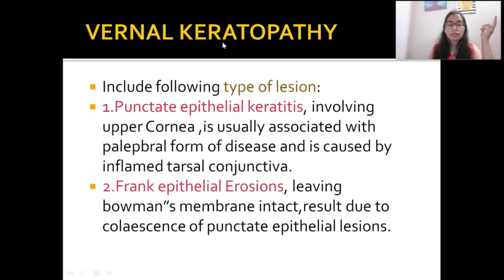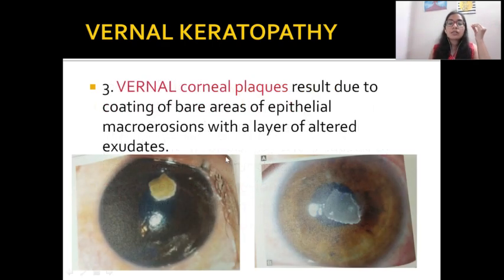Now we are dealing with the signs you can see in the cornea. There will be punctate epithelial keratitis, which means inflammation of the epithelial layer in a punctate form, and there will be frank epithelial erosion with intact Bowman's membrane. And also the vernal corneal plaque. You can appreciate it here. These vernal corneal plaques result from the coating of a bare area of epithelium, a macroerosion, with a layer of exudates. So there will be a layer of exudates here.